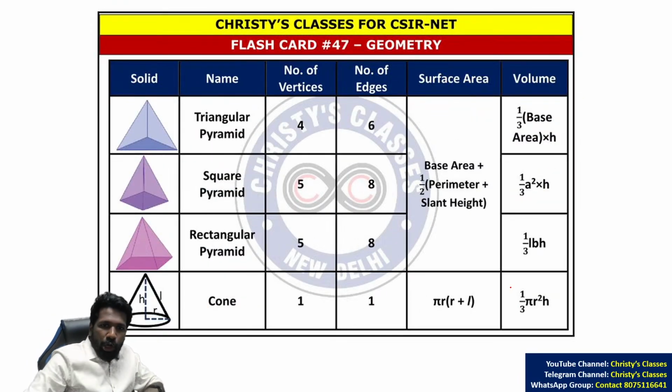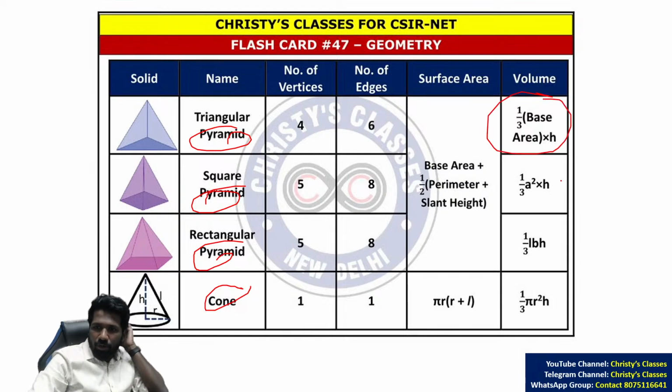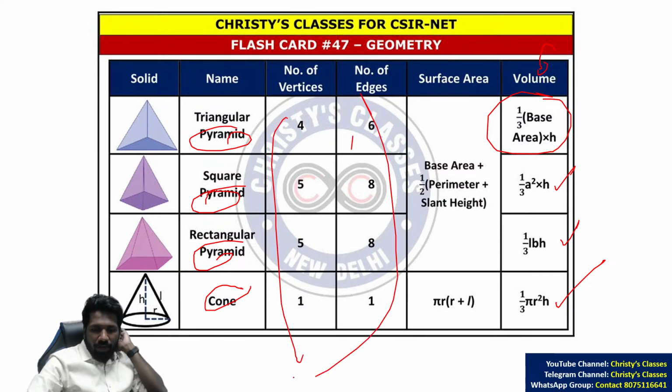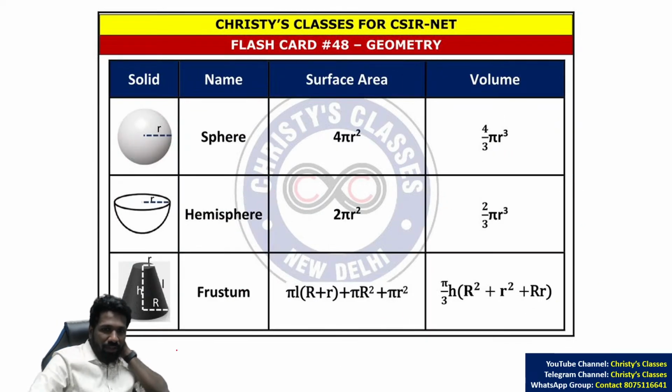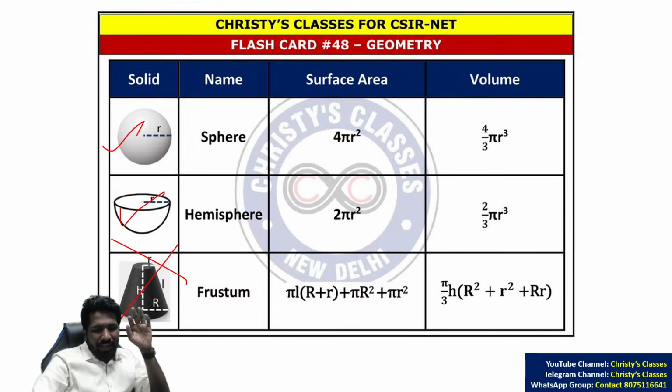Now different types of pyramids, please learn the formula for those also. Basic formula is 1 by 3 base area into height. The specific formula is given here. Volume of these shapes, and a basic understanding of vertices and edges you should also have. Formulas for spherical shapes are also important, at least sphere and hemisphere. Forget frustum, that is not very important, but sphere and hemisphere are very important.